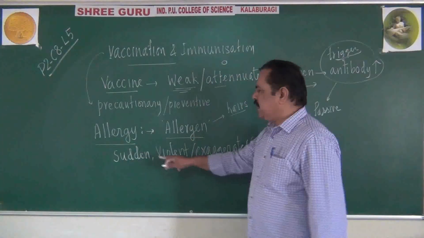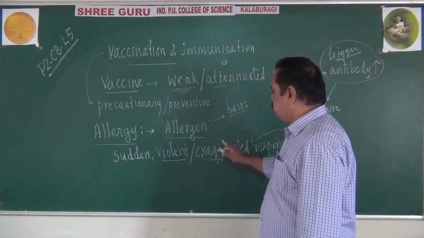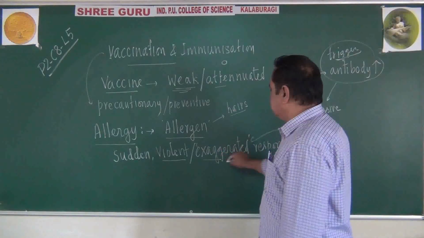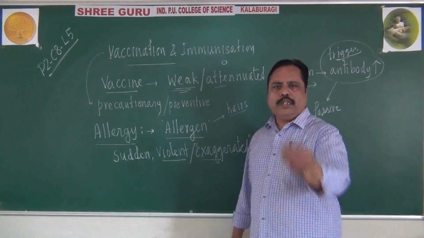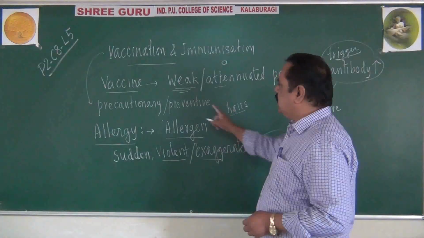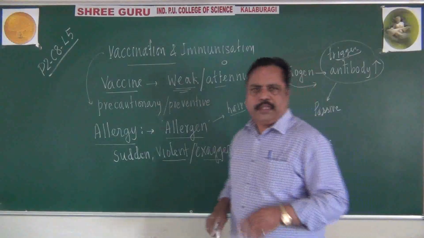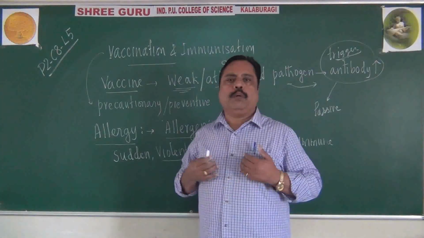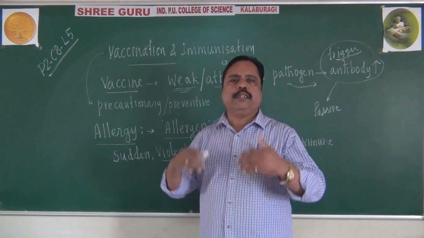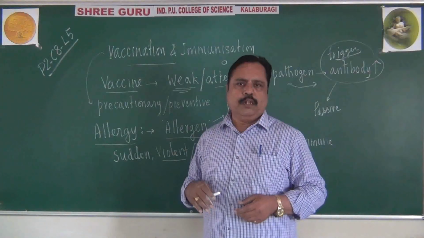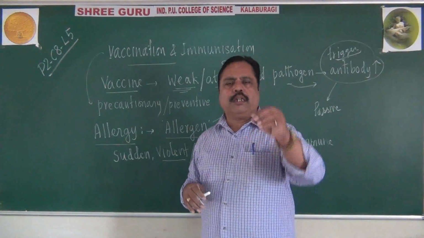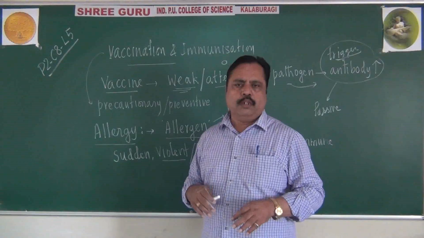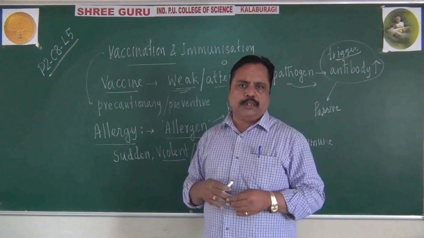During an allergic reaction, what happens? A violent, exaggerated response takes place. A hair is not able to cause any disease. It is harmless. But our body will think that it is a harmful pathogen. It will believe that it is a foreign pathogen, so it will start a violent response.